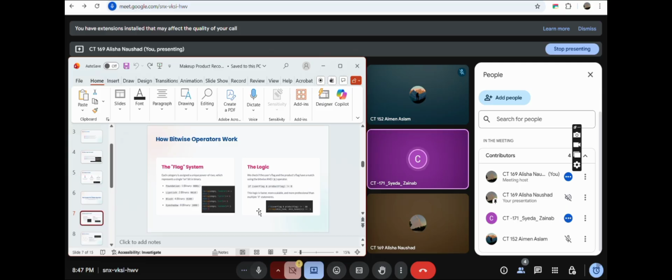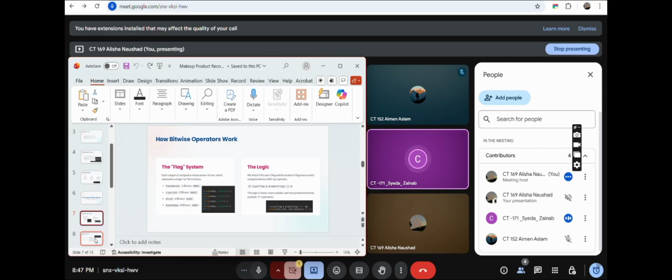Then it also checks if the skin tone matches using a normal string comparison. As you can see in the code here, we have used an if and a string comparison function. It says if user flag AND product flag not equals to 0. This line is the main logic of our system. The first part, user flag AND product flag not equals to 0, uses a bitwise AND operator to check the category match. The second part, the string comparison function of skin tone, checks if both skin tones are the same. If both are true, the product is recommended to the user.